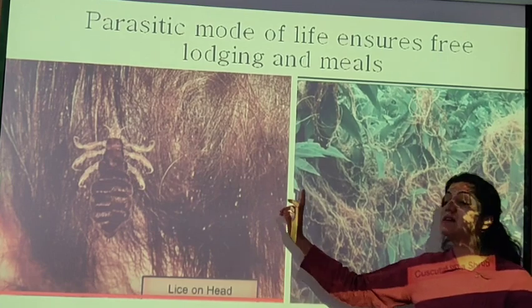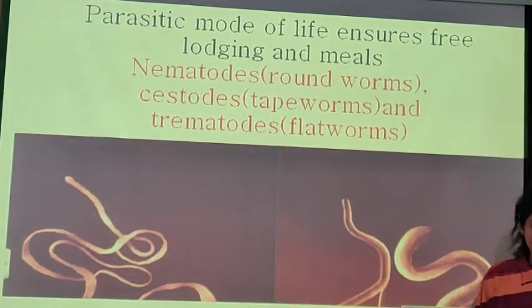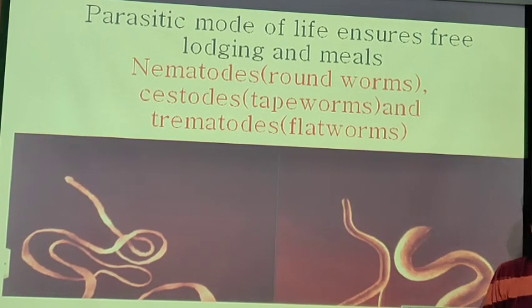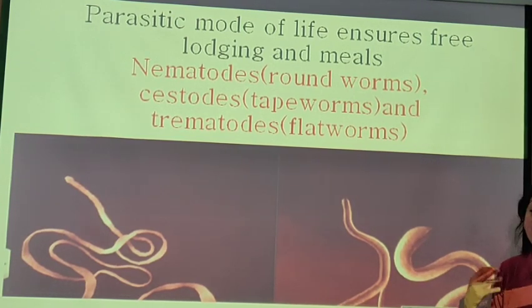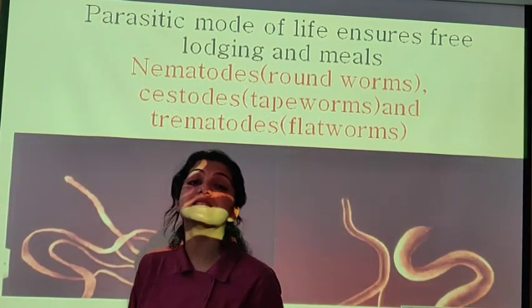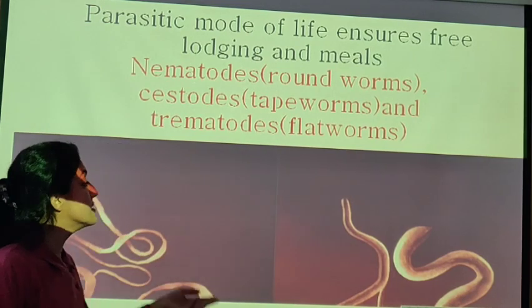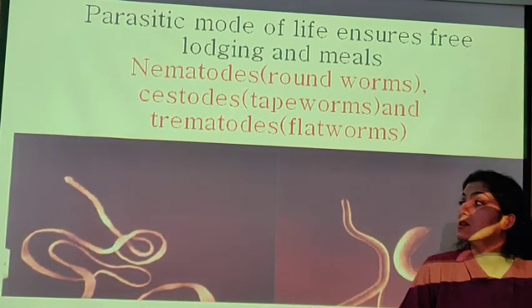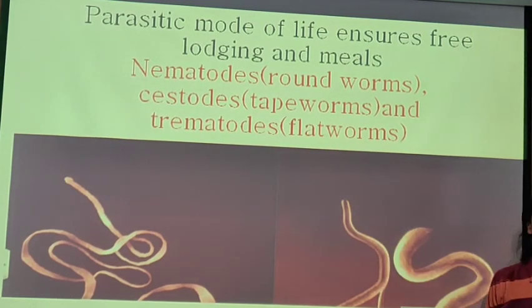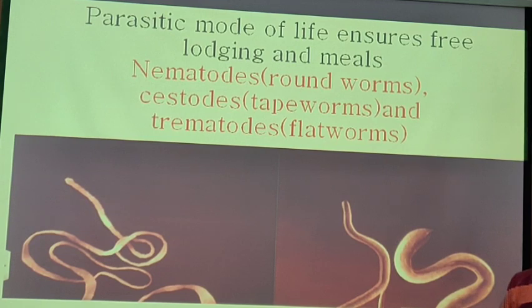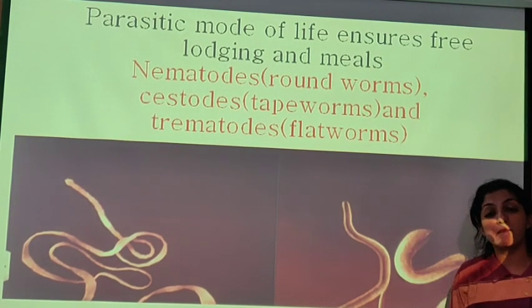So one is benefited, other is harmed. Endo मतलब जो worms body के अंदर रहते हैं. They can be round worms, they can be tapeworms, they can be flatworms. आपने ये worms की diseases अभी Human Health and Diseases chapter में देखा है. You have seen the various diseases caused by these particular worms in human beings. So these will be endoparasites जो body के अंदर रह के harm करते हैं.